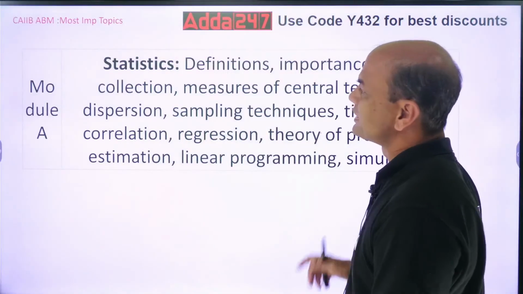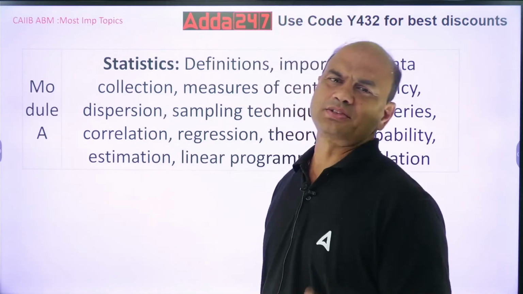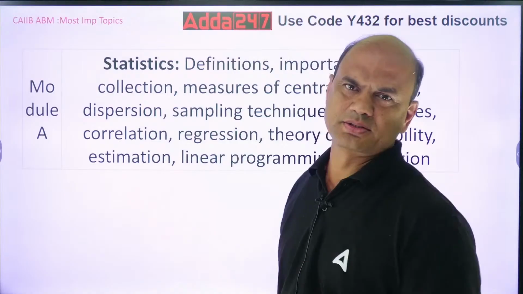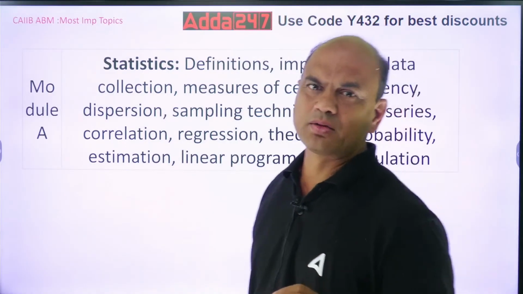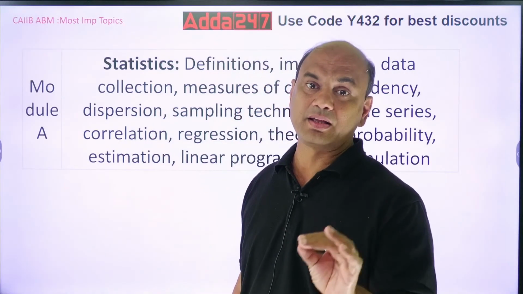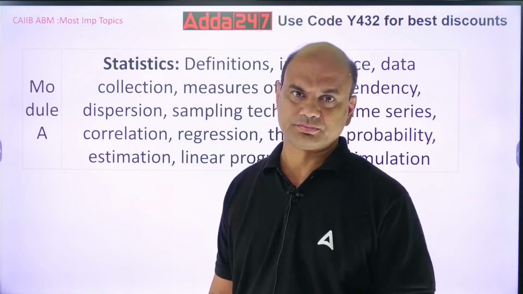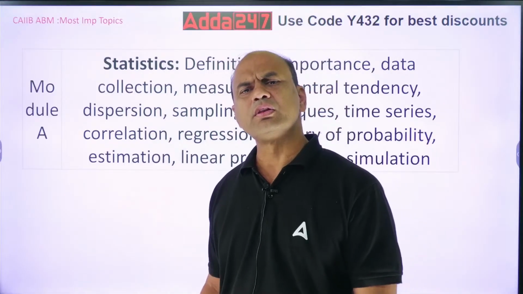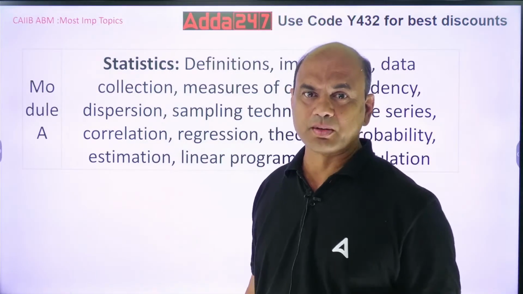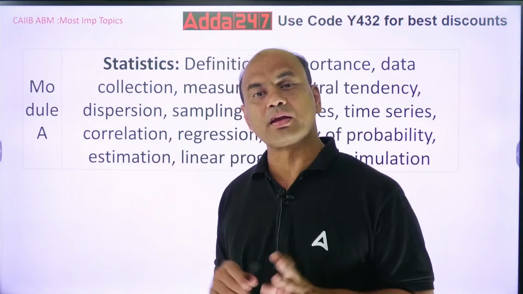Proven strategies. First, module A. This is what I teach in the class also. Whenever I take the paid class, I tell them what to focus on. Now in ABM, kindly note, module A is the toughest one. B, C, D are not that tough. A is very tough. Why? You have a lot of numericals over here. Number 2, the chapters over here are not at all related to your banking.